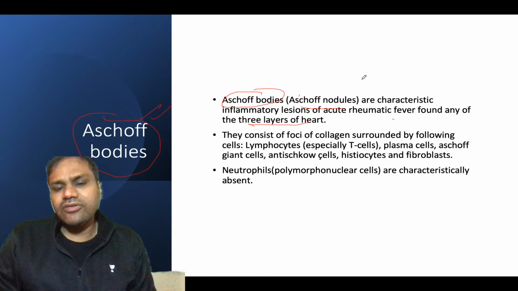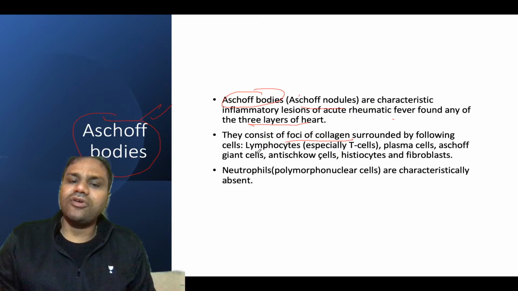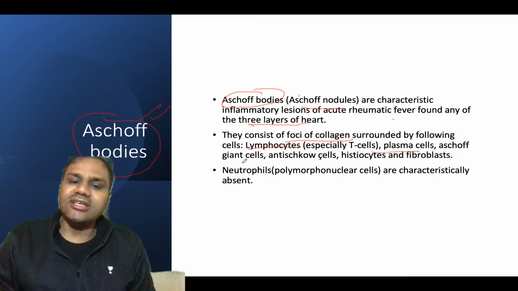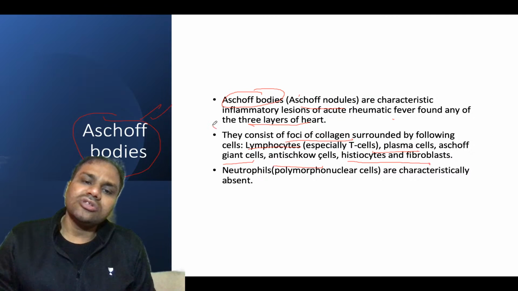Now what will be there? They consist of foci of collagen surrounded by inflammatory cells like lymphocytes, plasma cells, Aschoff's giant cells, Aschoff cells, histiocytes and fibroblasts. This is important: what are the components of Aschoff's bodies?